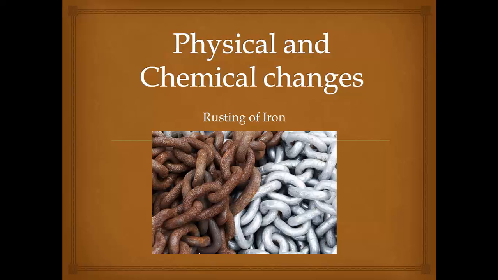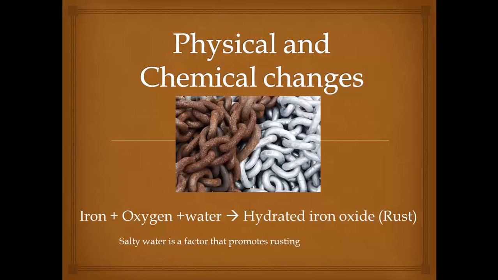Now let's see the next slide, then you will understand it more. See here, rust is a chemical change. What is the chemical equation for rusting? Iron combines with oxygen and water to form hydrated iron oxide, which is called rust. So what is the chemical name of rust? It is hydrated iron oxide. Remember, iron combines with oxygen and also with water content or moisture from the atmosphere.